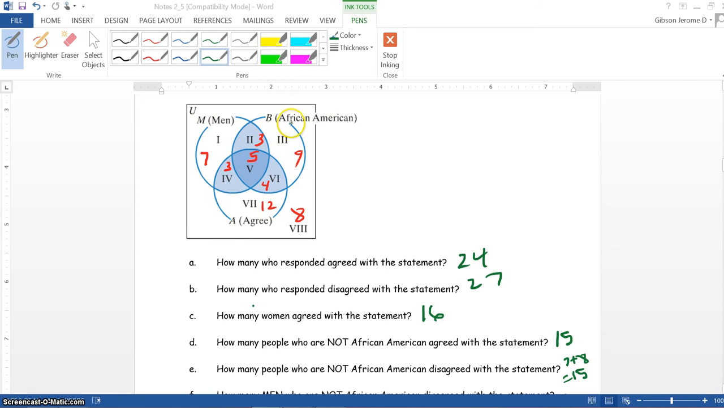Now let's look at this. If this is all African American, this is all men that were surveyed. The African American men is this group here. So this group here has to be the African American women. And then, of course, this comprises all the men and all those who agree.